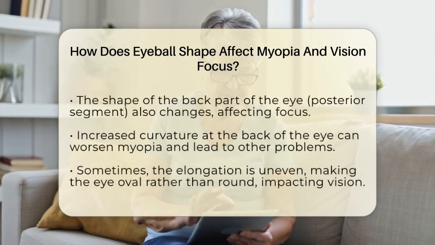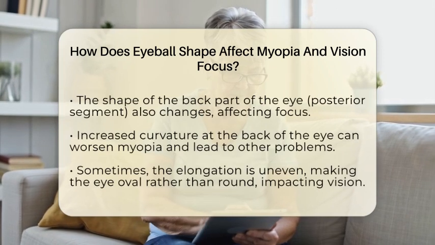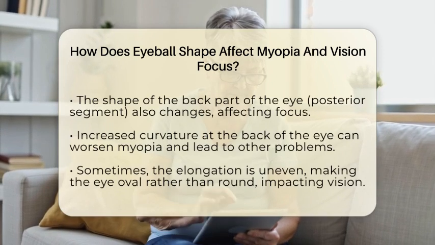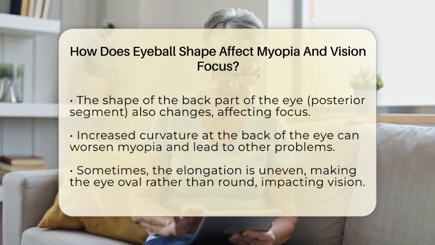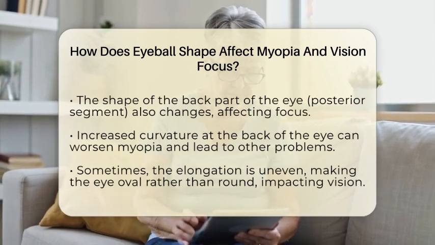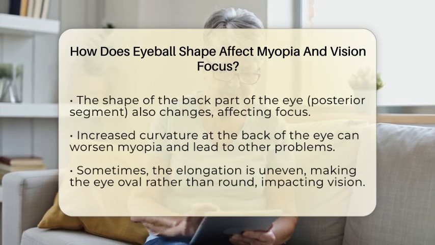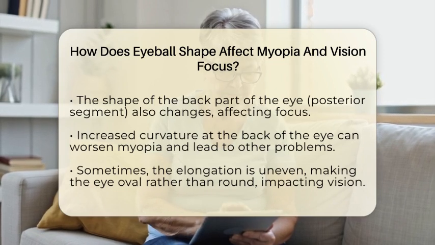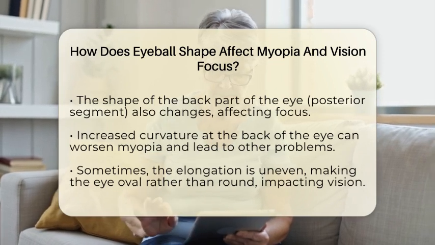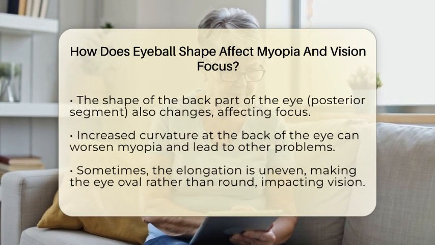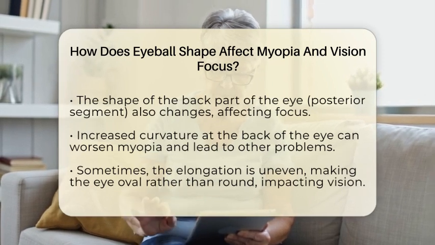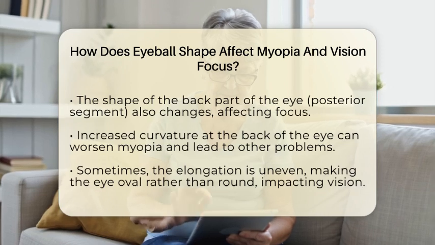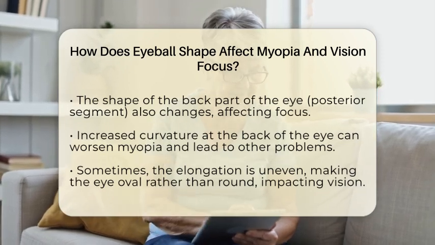This elongation isn't just a simple stretching. Research shows that the shape of the back part of the eye, called the posterior segment, also changes. The curvature of the retina and the layer beneath it, known as the retinal pigment epithelium, can become more curved or protrude slightly. These shape changes are important because they influence how light is bent and focused inside the eye. When the curvature increases, especially at the back of the eye, it can make myopia worse and even lead to more serious eye problems over time.